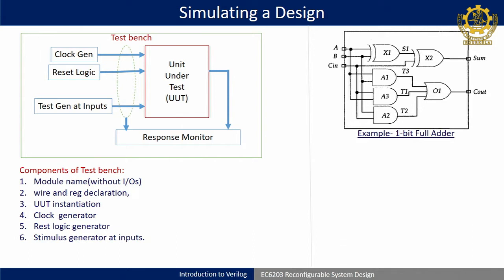Okay. So, if we summarize, if the design is very complex, then it can be coded by using behavioral level modeling.